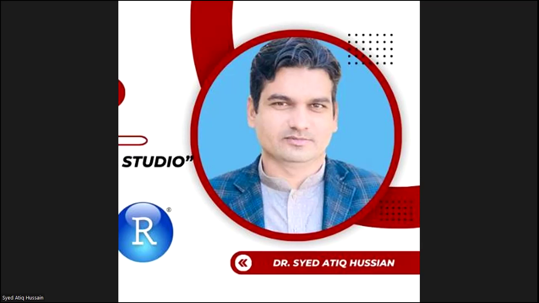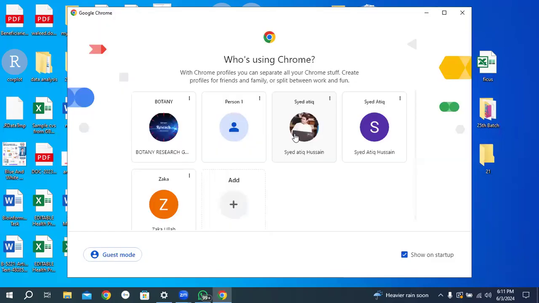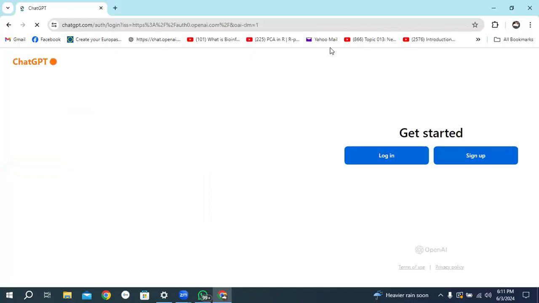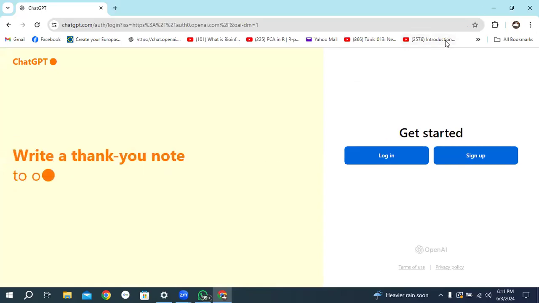So all participants, please open Google Chrome. In the first step, we will install R and RStudio. Please open Google Chrome or any browser which you are using in your country. I am using Google Chrome.